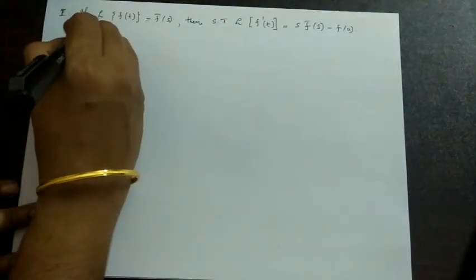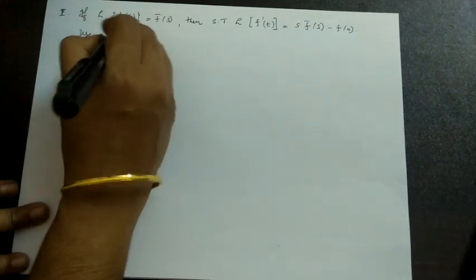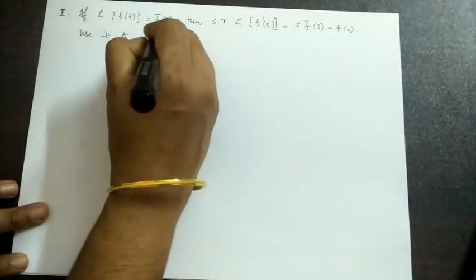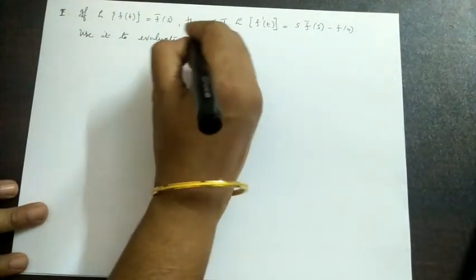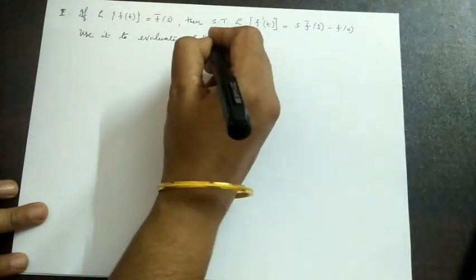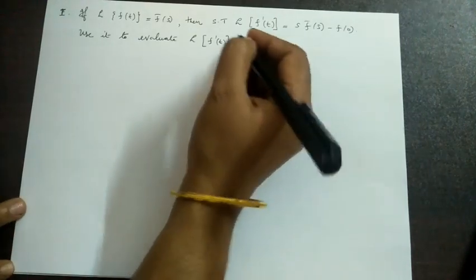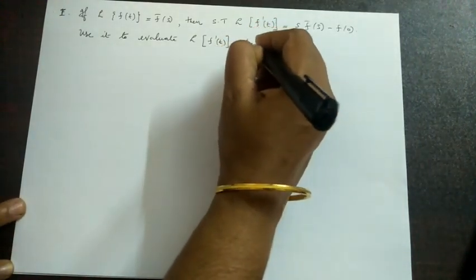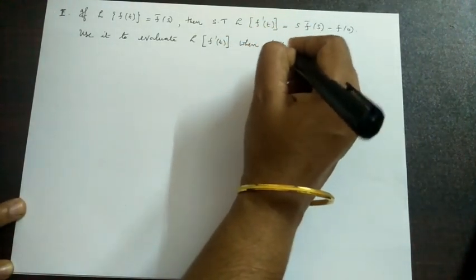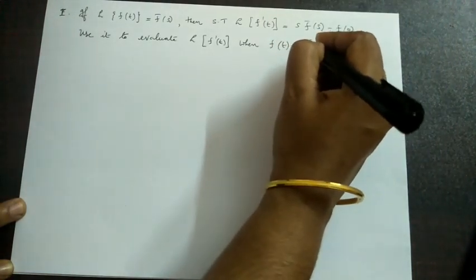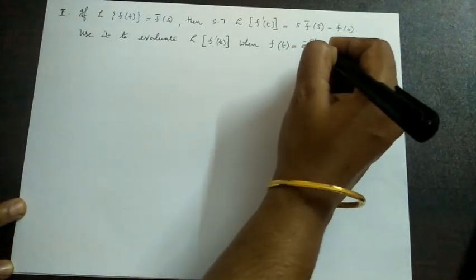Now use it to evaluate the Laplace transform of f dash t, that is the derivative of f of t, when f of t is equal to e raised to minus 5t sin t.